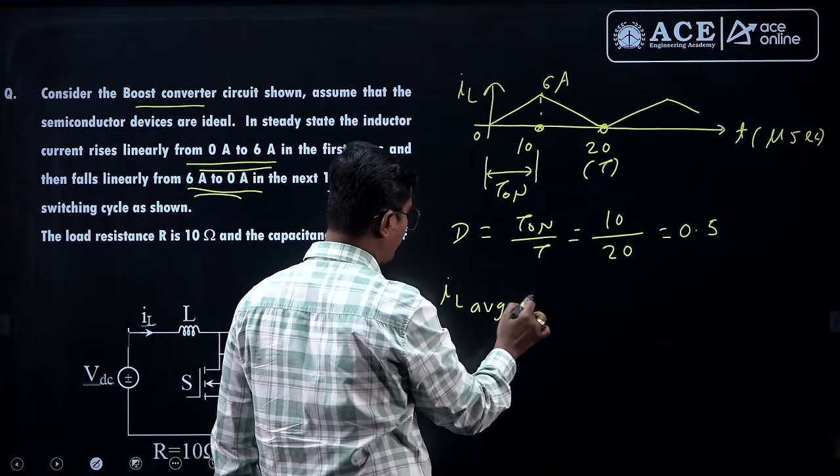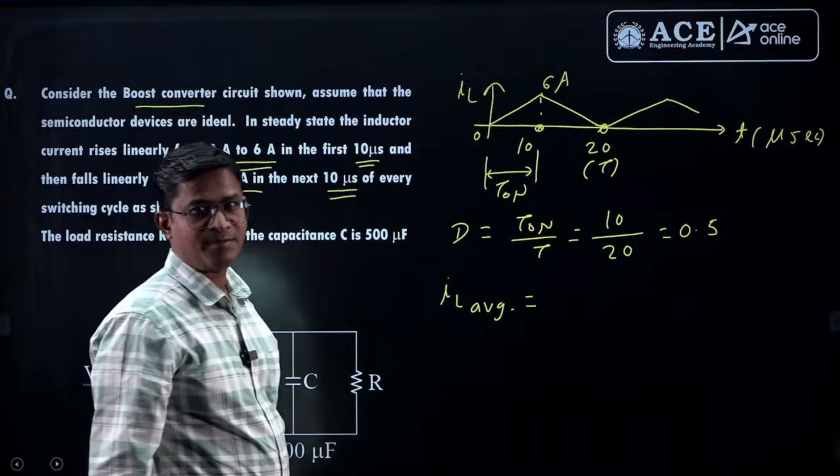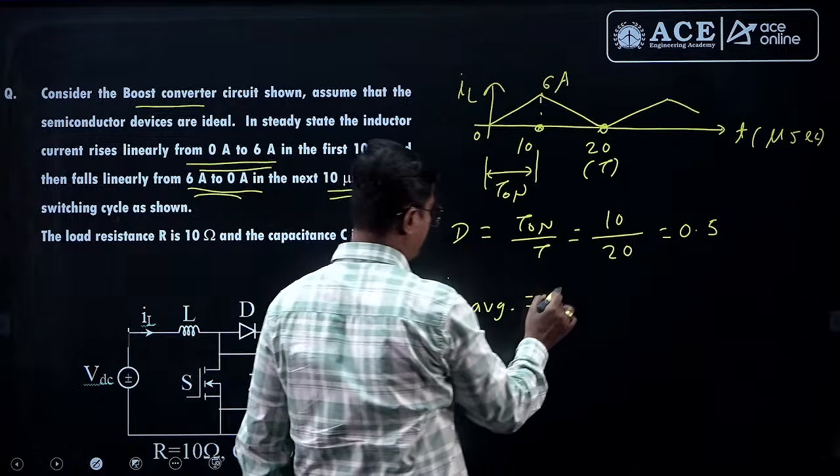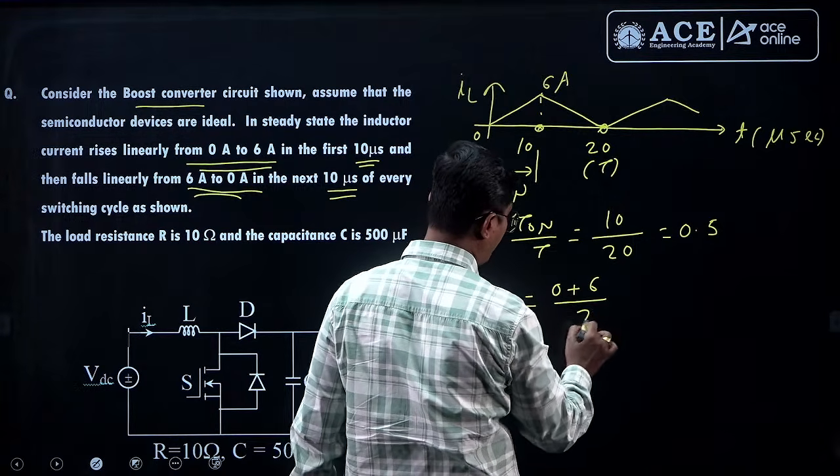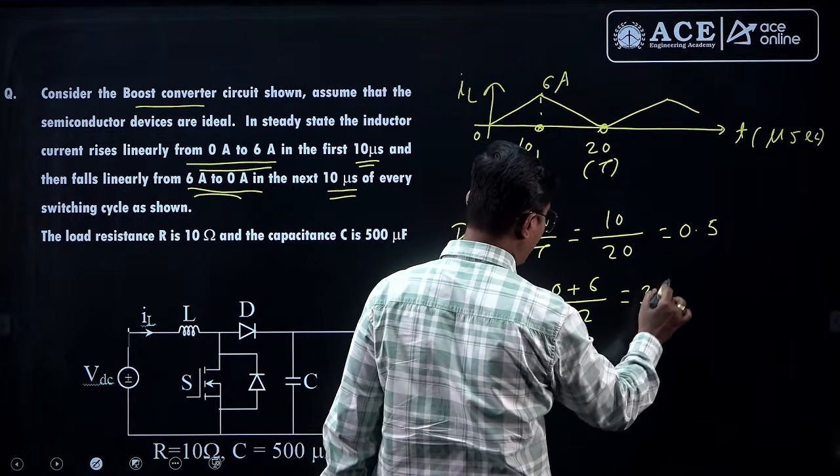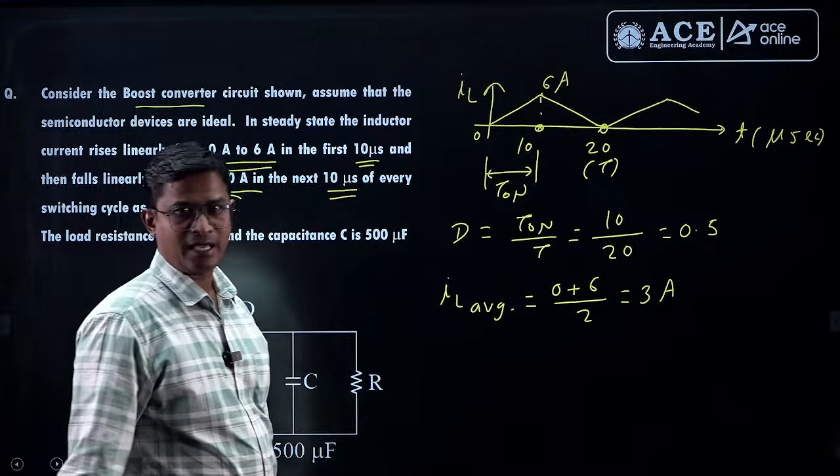Now if this is my inductor current waveform, what is IL average? IL average equal to I min plus I max by 2. I min is 0, 0 plus I max is 6, upon 2. That is 6 by 2 means 3 ampere. So my IL average is 3 ampere.